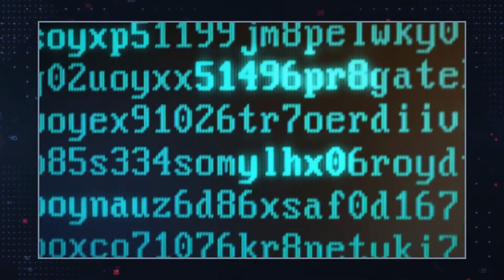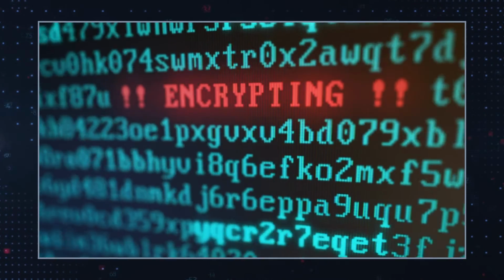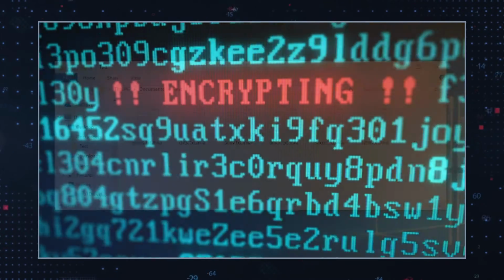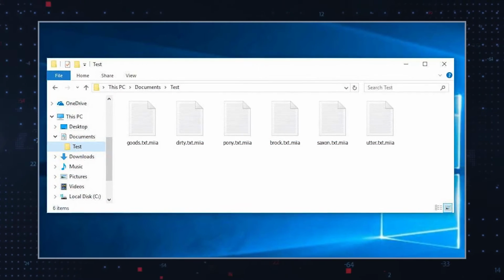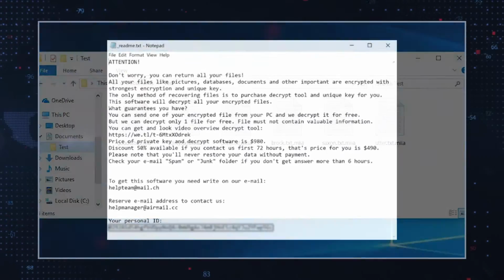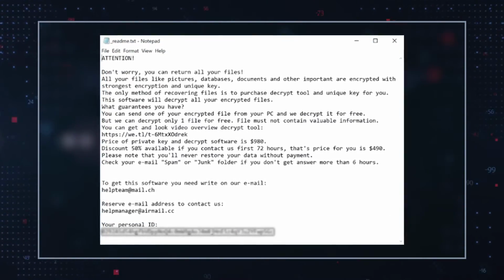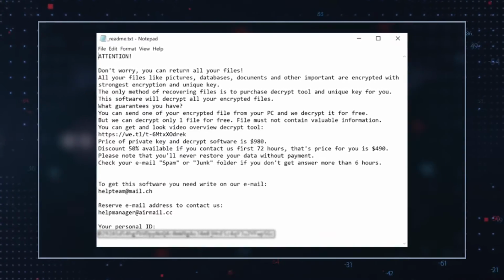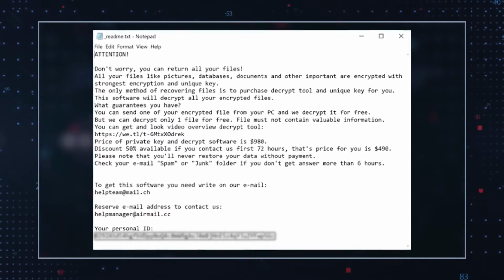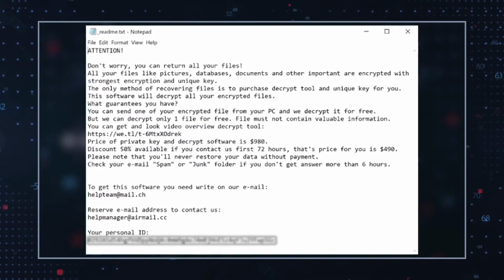Once installed, the victim's files are encrypted using the AES-256 encryption algorithm. The ransomware will further append the .miia extension to the encrypted files, which is the basis for its name. Affected users will also find a ransom note on their desktop that asks victims to pay $980 to restore the files. According to the note, the ransom demand can be cut in half to $490 if communication via